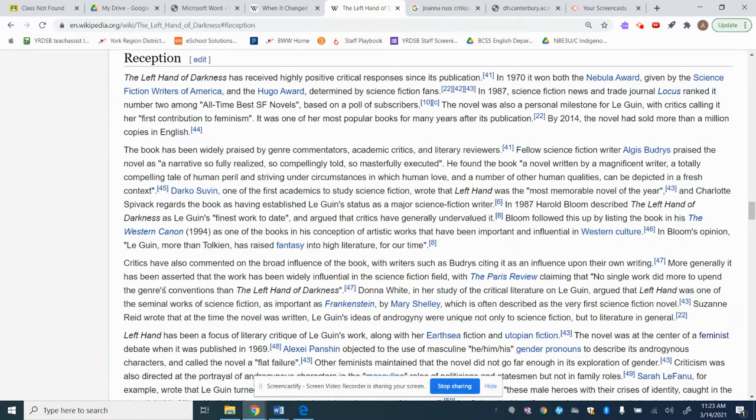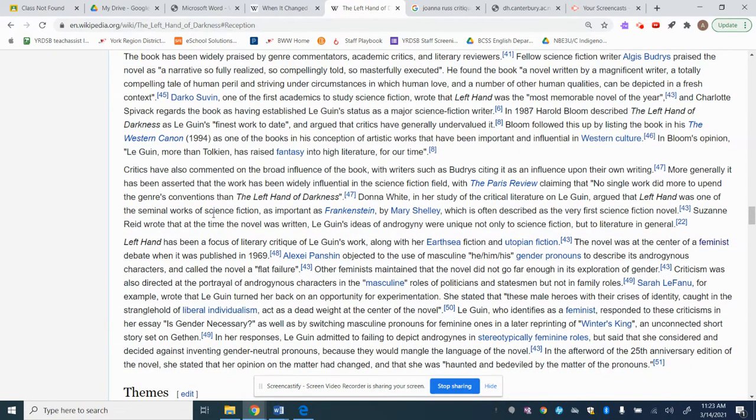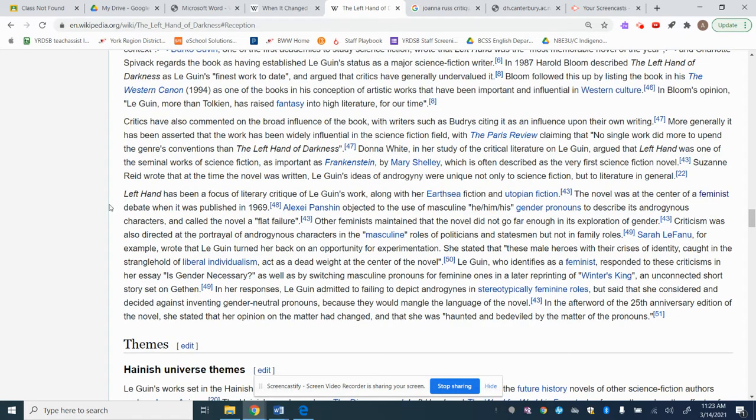I would look at the reception, and usually the beginnings are about how great the story was. I usually like to read why someone has been critical of the story. The Left Hand has been a focus of literary critique. Okay. The novel was the center of a feminist debate in 1969. That's interesting. And I know that the writer, Joanna Russ, was alive at this time, so I wonder if she's part of the debate. I'm going to read what the debate was about. They objected to the use of pronouns in a society that had no men or women. Okay.